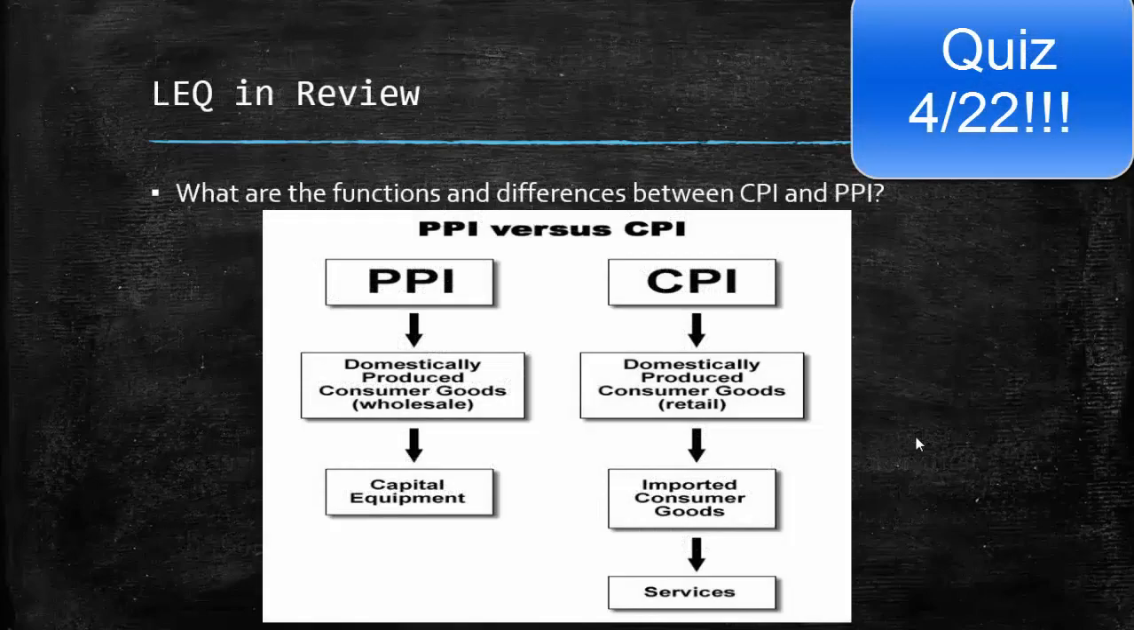All right, so here's our LEQ review. Our LEQ were the functions and differences between CPI and PPI. So remember, CPI is the consumer price index. PPI is the producer price index. CPI has to deal with a hypothetical basket of goods and how much it has changed since the early 1980s. PPI is the exact same thing, a hypothetical basket of goods, but it measures inflation from the producer's perspective.